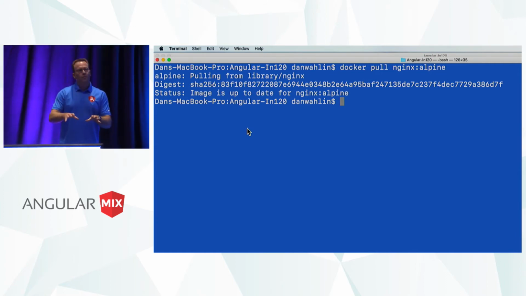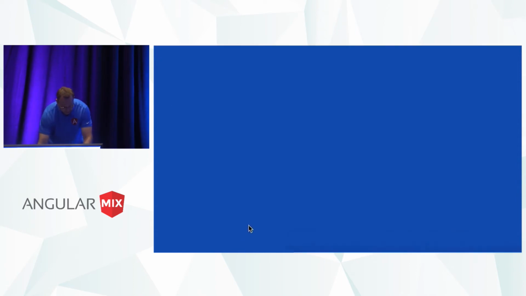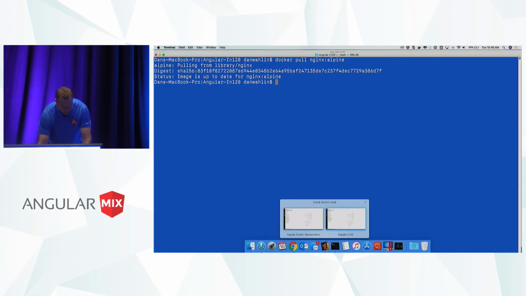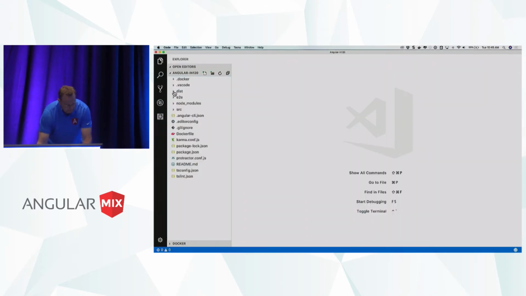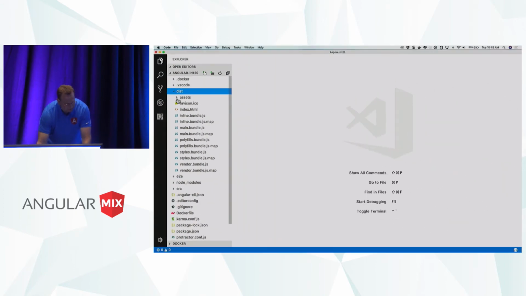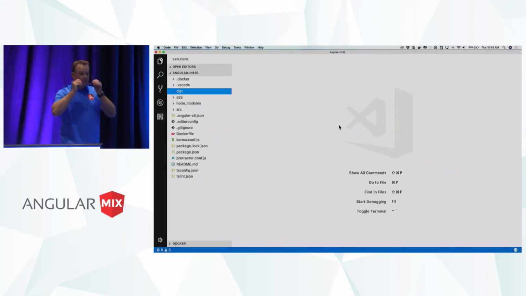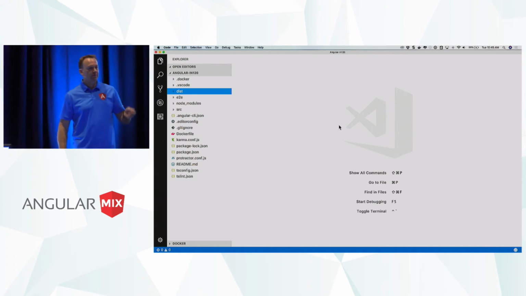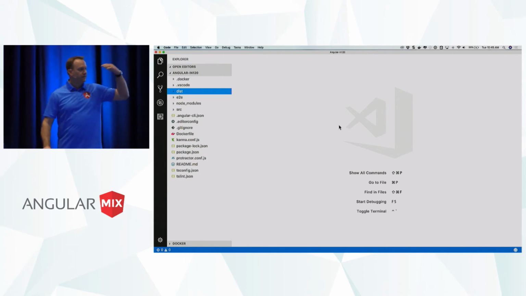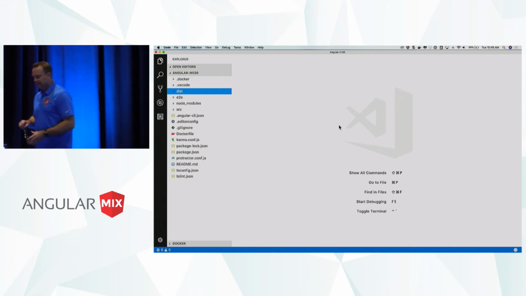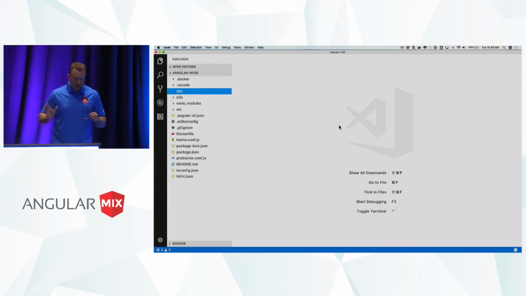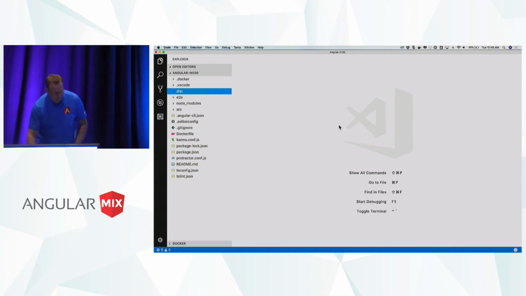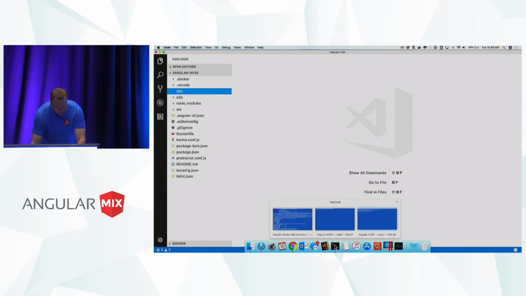Now, I'm in the folder for the Angular app, and normally I would do ng serve and all that, but let me go back to the code real quick. And you'll notice I have the dist folder ready to go that ng build would do. Well, wouldn't it be cool if I could do live development against my Angular site, but with a real server? And even have real servers on the back end for my RESTful services and things. You know, not just faking it, which works, but at some point we need to try it out for real. And we can do that. I'm going to close this guy real quick.